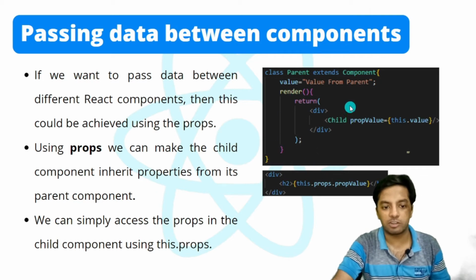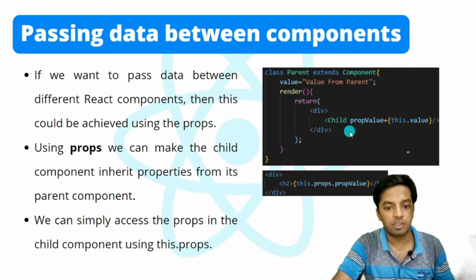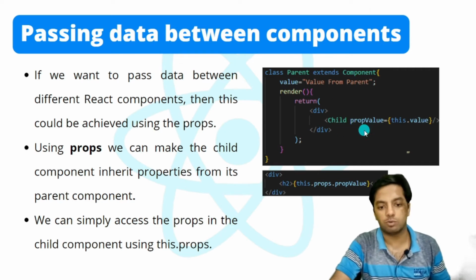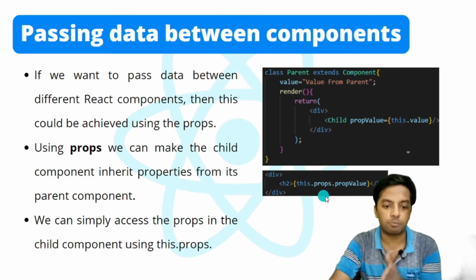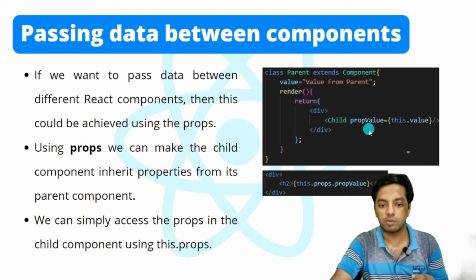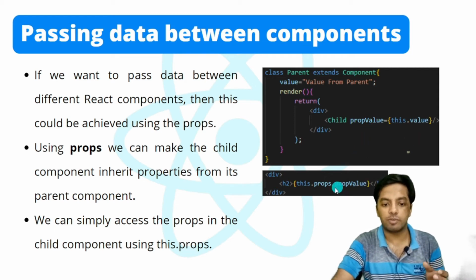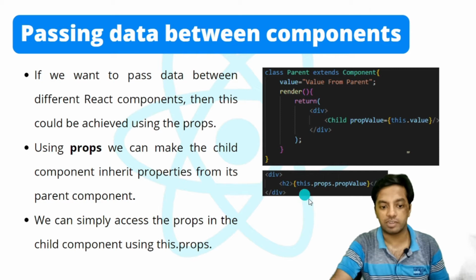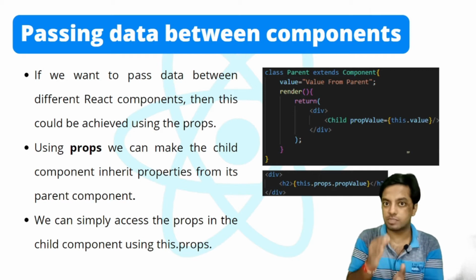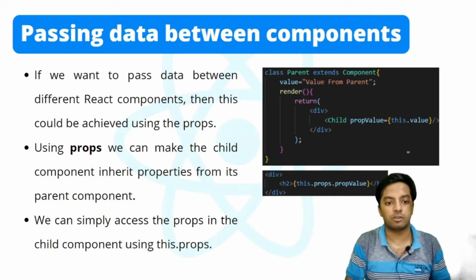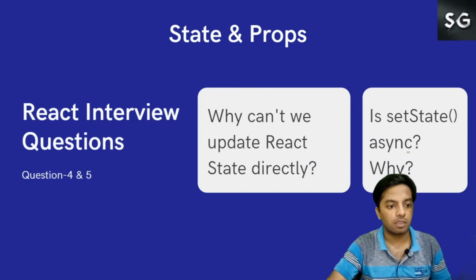So here this is the parent component and we want to pass this value as the prop to the child. Now this is passed as prop value, as the name prop value. Now in order to access it inside the child component, we will use this.props.propValue, name of the prop, and this value will be used here. Okay, value from parent, this will be displayed here in the h2 tag. So this is the use of props. We can pass props as values inside a different component, okay, from parent to the child.